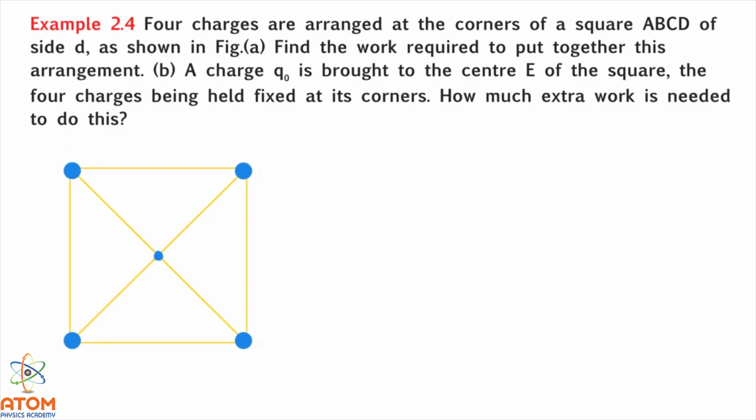Here are the corners, let us say A, B, C and D, and here are the charges: this is plus Q, this is minus Q, this is again plus Q, and this is again minus Q. And as it is said, the sides have length d.